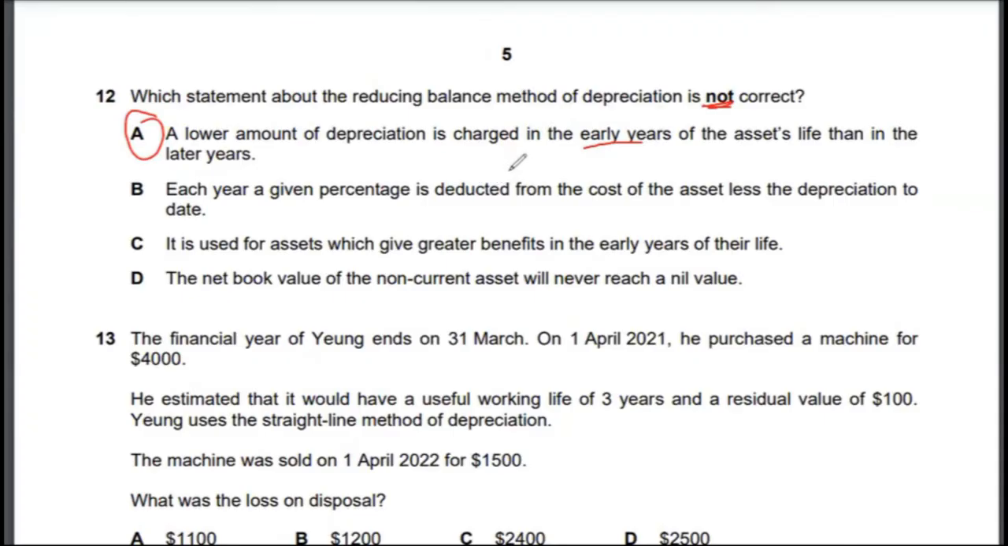This never happens, because if you know the reducing balance method, in early years depreciation is at the highest and then it starts decreasing over time. So that would be the correct statement, but the question says which statement is not correct. Therefore, the correct answer to multiple choice 12 would be option A, because it says that depreciation in earlier years is less than in later years. So therefore, it's incorrect.